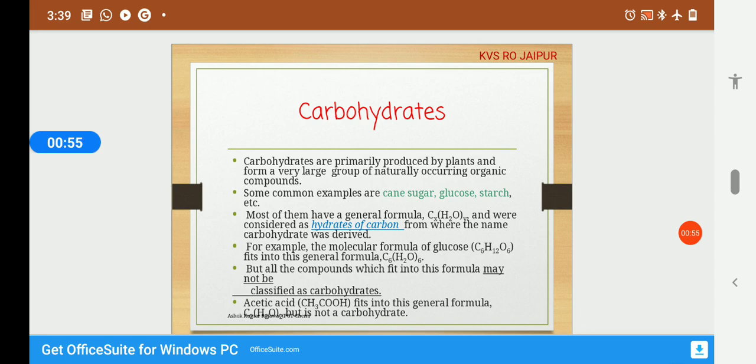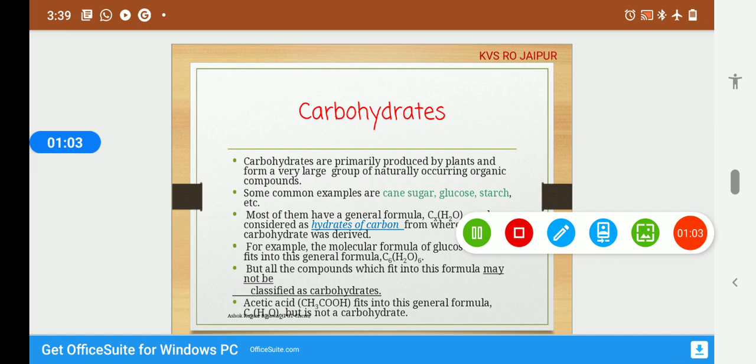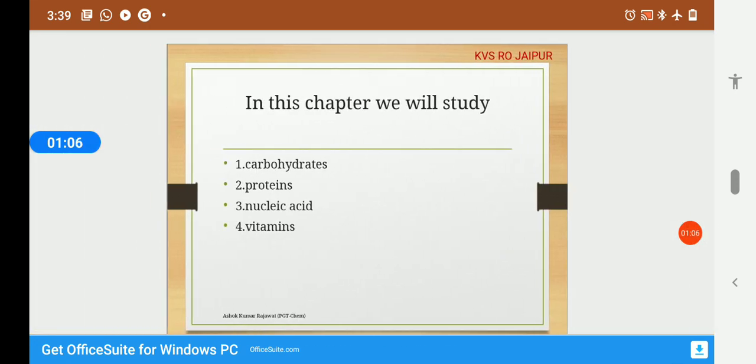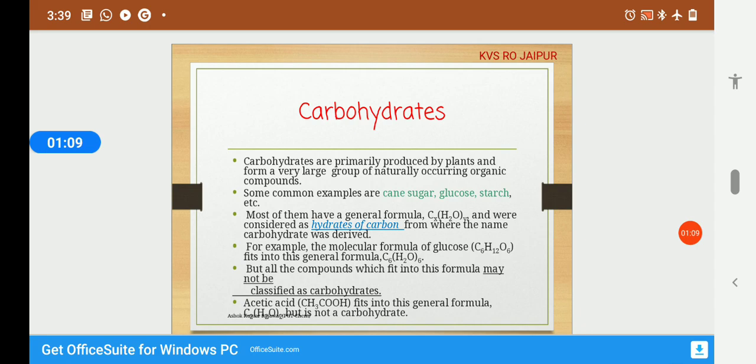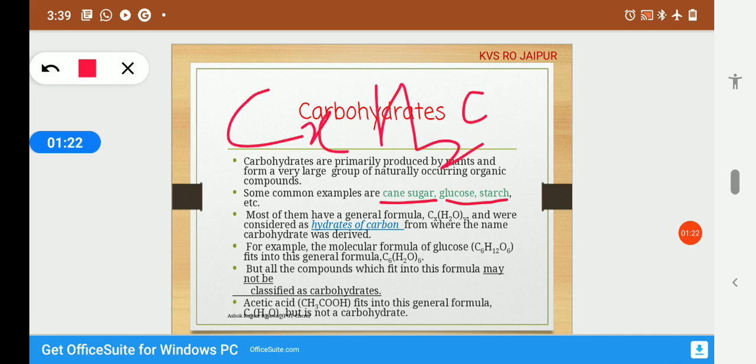Carbohydrates are primarily produced by plants and form a very large group of naturally occurring organic compounds. Some common examples are cane sugar, glucose, starch, etc. Now, most of them have a general formula CxH2yOy. So, primarily, it is assumed that the compounds which have this general formula are called carbohydrates.